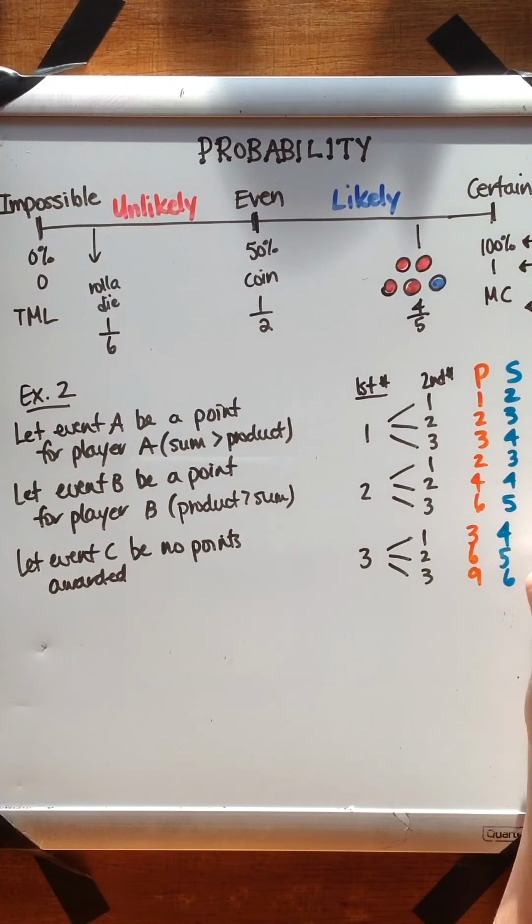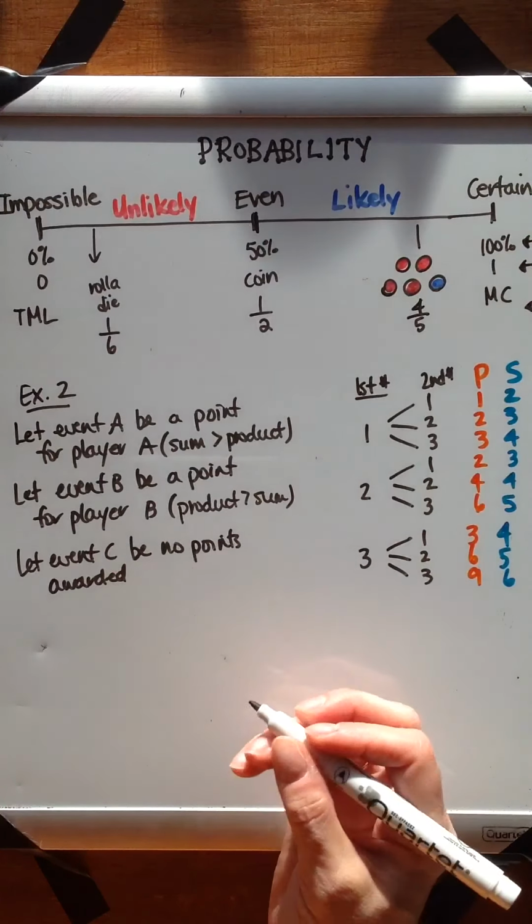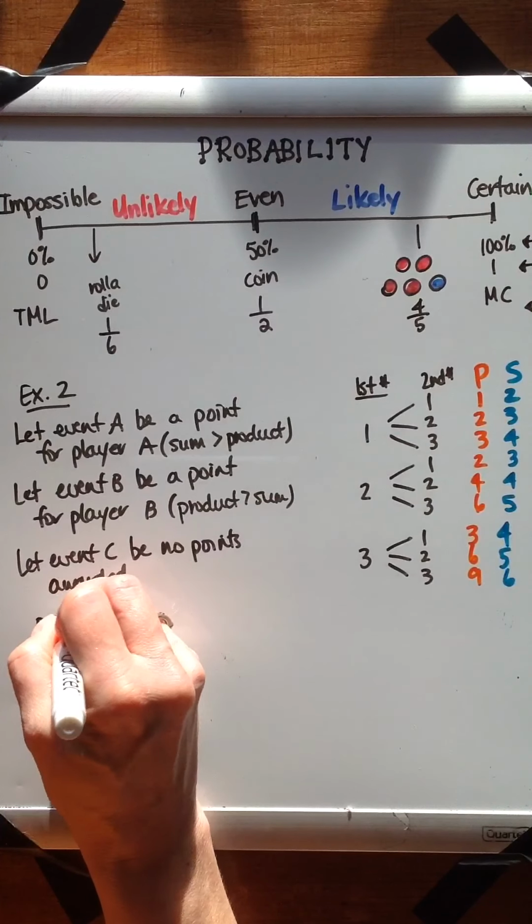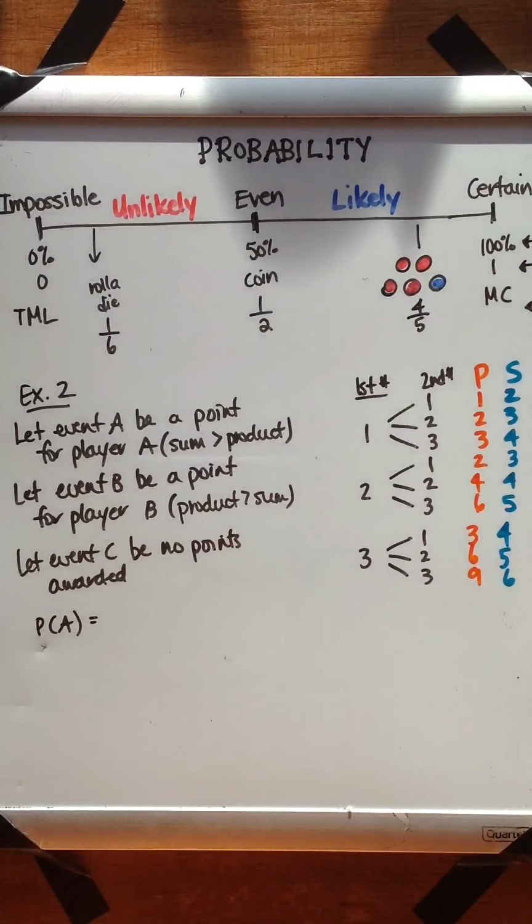That's a point for player B. And similar scenario for the last one as well. All right, so let's take a look then at the probability for each of these scenarios happening. So the probability of event A, well, we noticed that there were 5 instances out of the total 9.